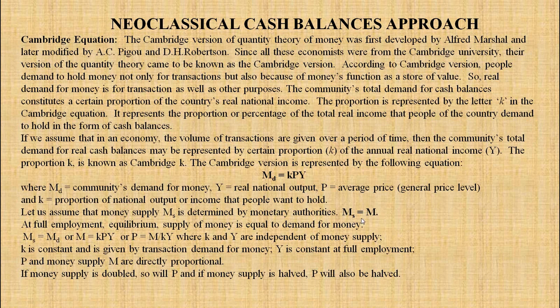Here you have to understand MS is equal to MD, or M is equal to KPY, or P is equal to M upon KY, where K and Y are independent of money supply. K is constant and is given by transaction demand for money. Y is constant at full employment. P and money supply M are directly proportional. If money supply is doubled, so will be P, and if money supply is halved, P will also be halved.